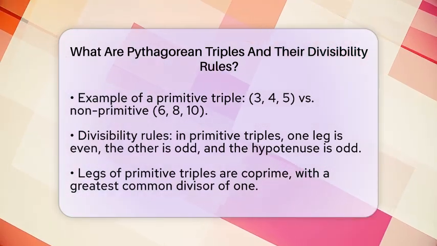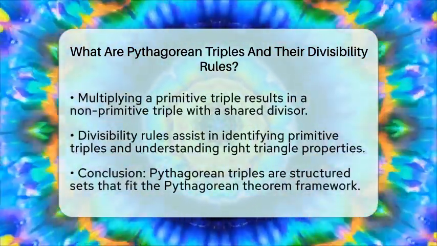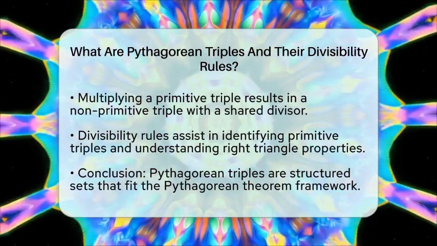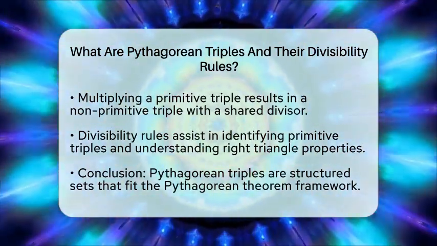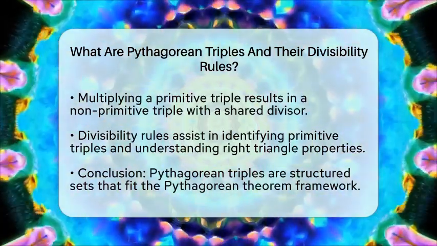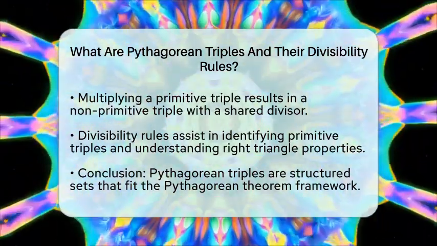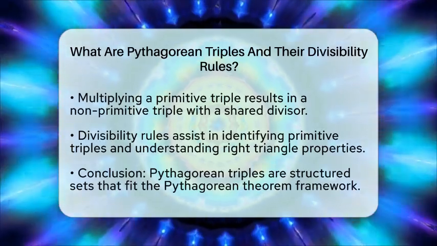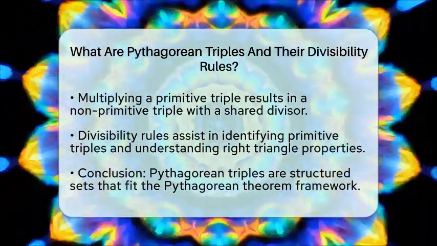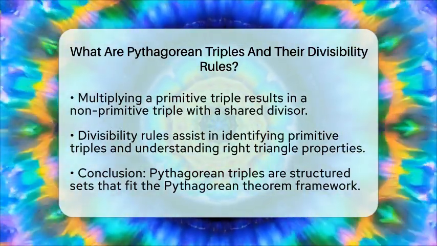When you multiply a primitive triple by any positive integer, you create a non-primitive triple where all three numbers share that integer as a divisor. These divisibility rules are essential for identifying whether a triple is primitive or a scaled version of another triple. They also play a significant role in understanding the properties of right triangles with integer sides.